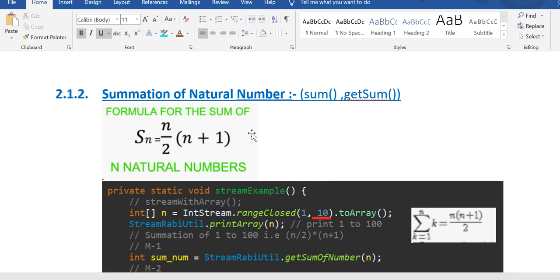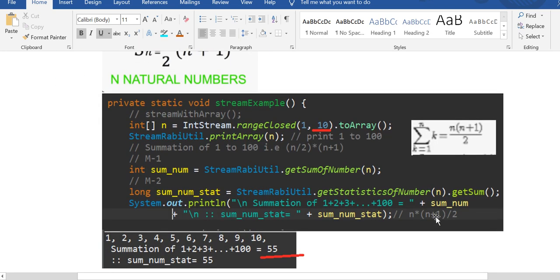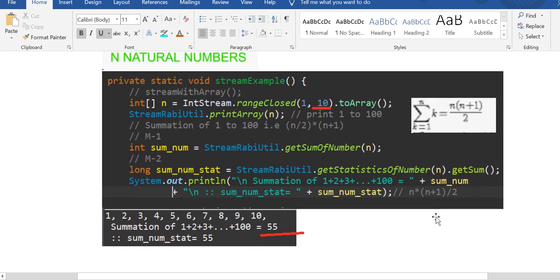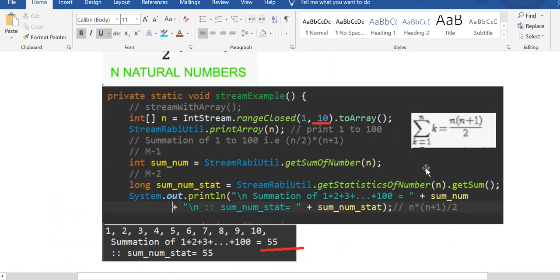And summation of natural numbers. So thousands of natural numbers. So what's the formula? So n into n plus 1 by 2, right? So what you are going to do, get the sum of numbers. So you can get the sum with IntStream.rangeClosed, and then sum, you will get it, right? getAsInt, or you can use summaryStatistics, then get IntSummaryStatistics, and then getSum, right? So this way you can do that.